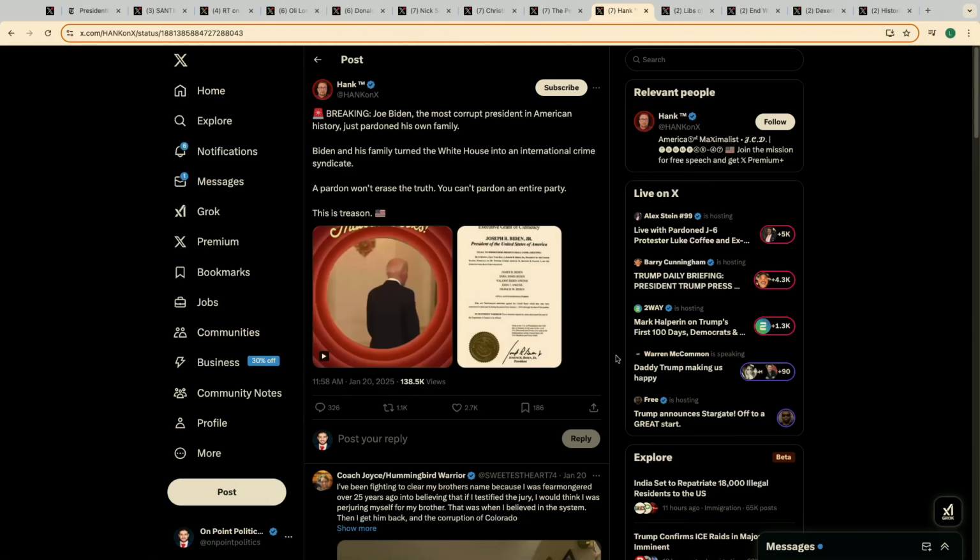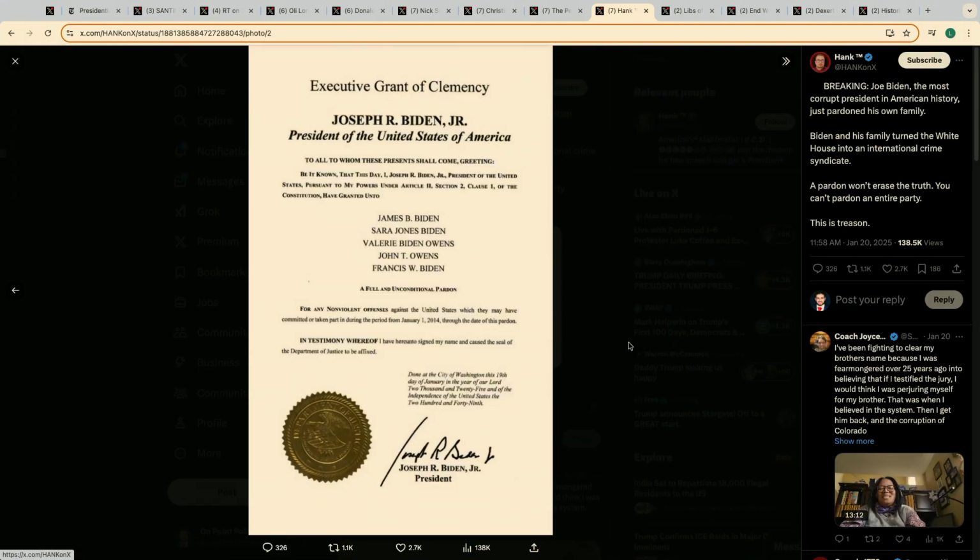We can actually pull up what you have on the screen here, and if you click the image there on the right, it's the official statement: executive grant of clemency, Joseph R. Biden Jr., President of the United States, and it says these are all the pardons he gives for any nonviolent offenses against the United States which they may have committed or taken a part of during the period of January 1st, 2014.